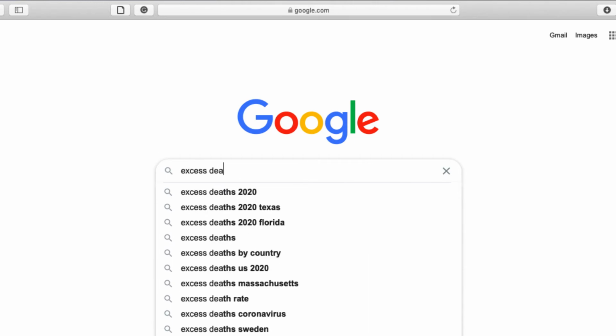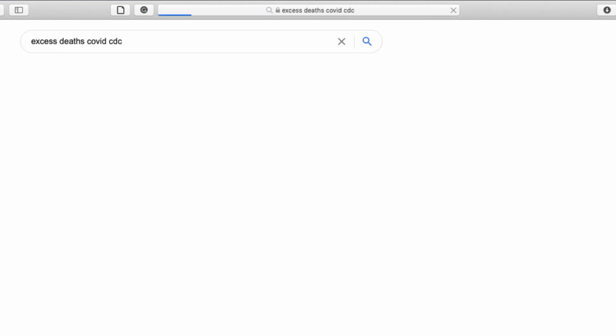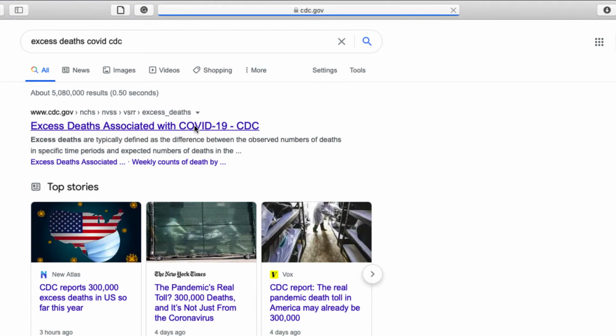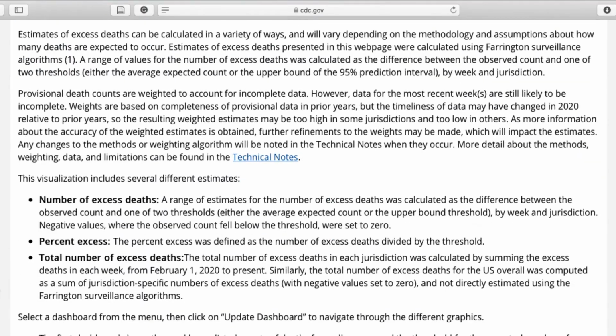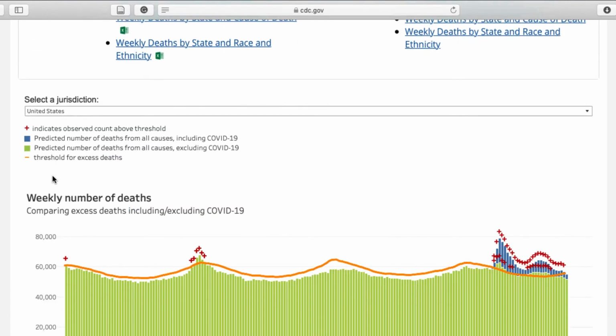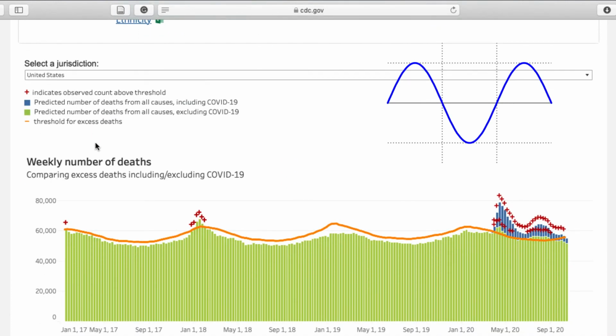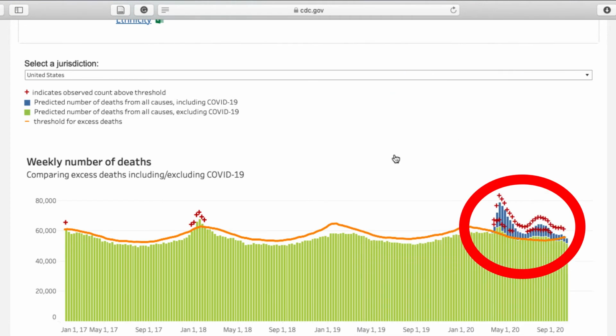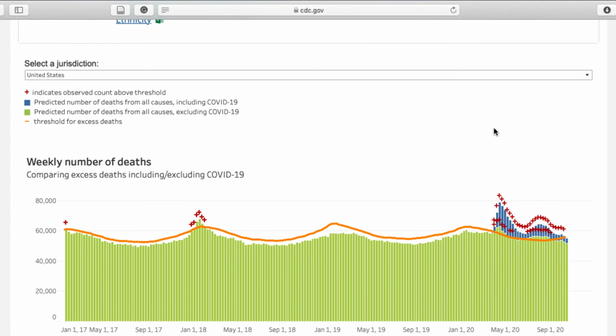If you still don't believe me, we can look at another piece of evidence, which are the excess death reports. These are the deaths that occur above the average or expected pattern for a time period, and it normally indicates that something really bad happened during that period, like a famine or, well, a pandemic. If we look at the data from previous years, you can see that the US has a pretty consistent pattern of yearly deaths, almost like a sinusoidal wave, increasing in the winter and decreasing in the summertime until, boom, come spring and summer 2020, and the deaths, instead of decreasing, increased dramatically. Coincidence? I don't think so.